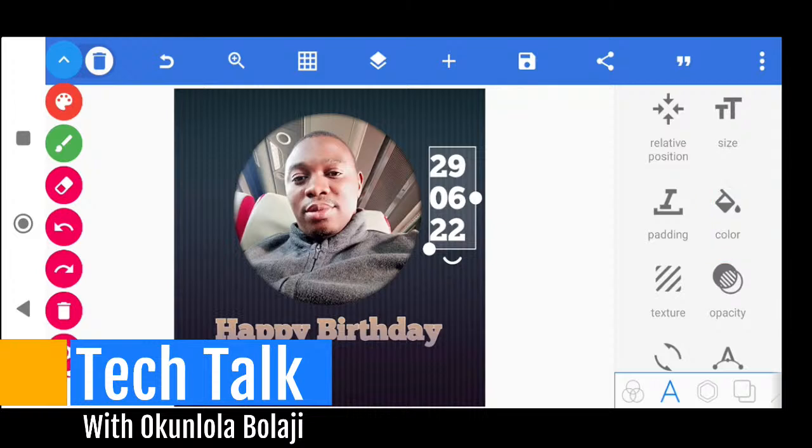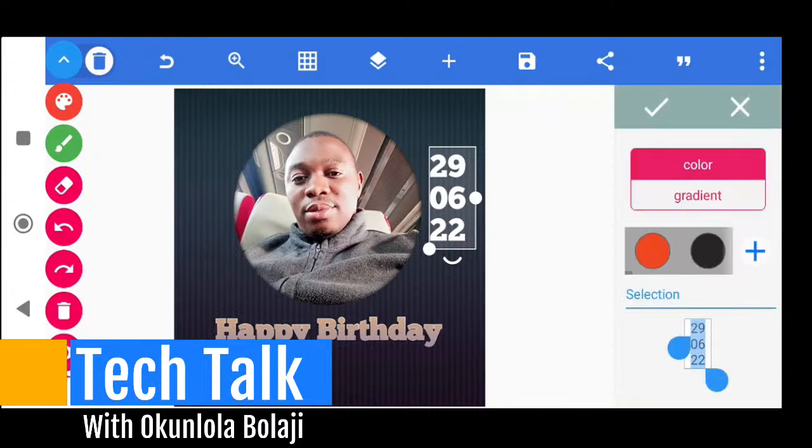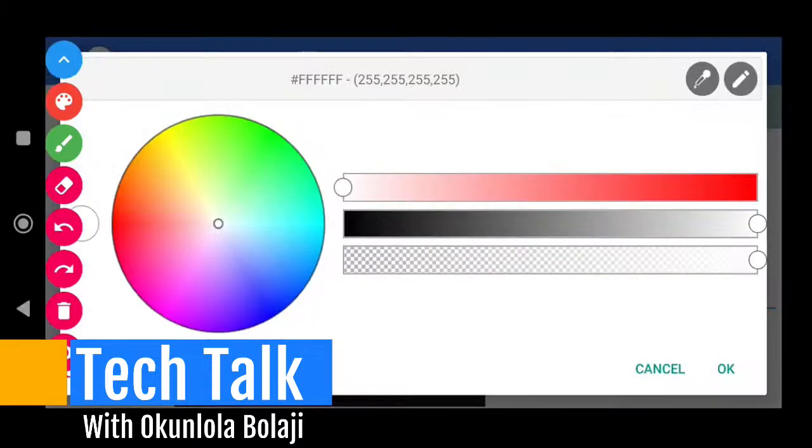So I click on color, and then from here now, this is the professional work. Here now I don't want to use any random color. You can come here, select any color, just pick color, but I want something that has something to do with my picture. So what would I do? I click on add color, that plus beside the list of color.